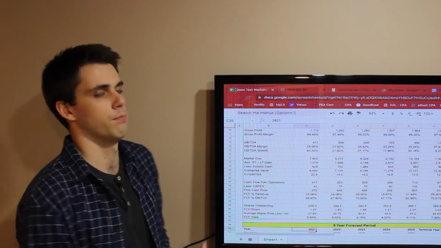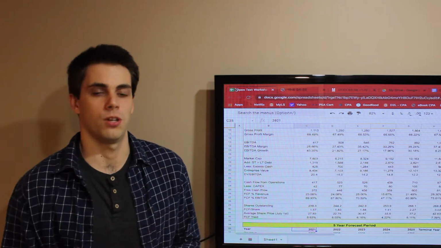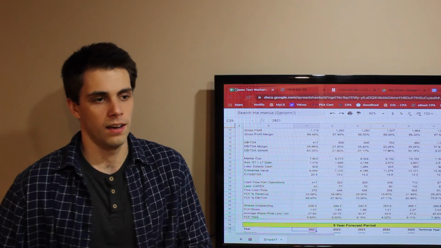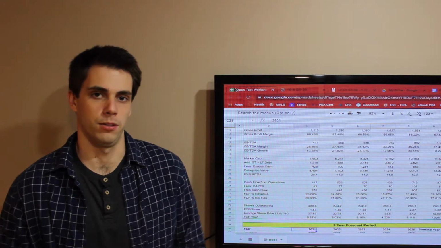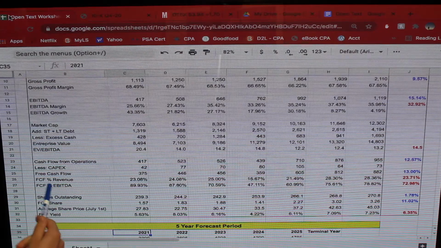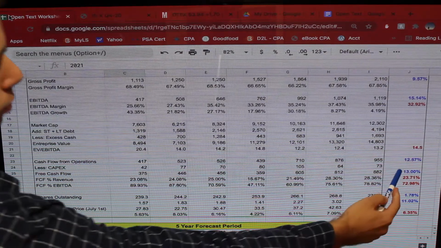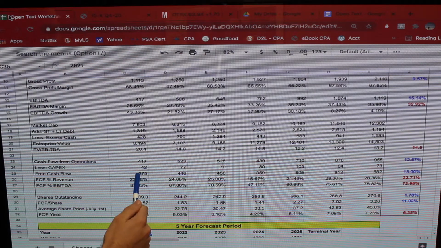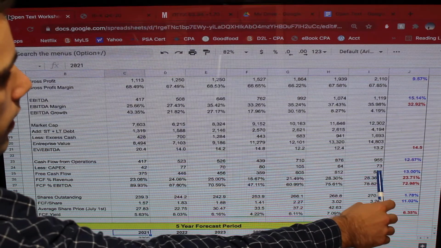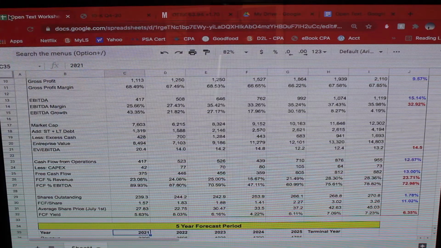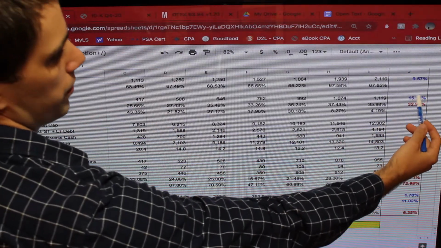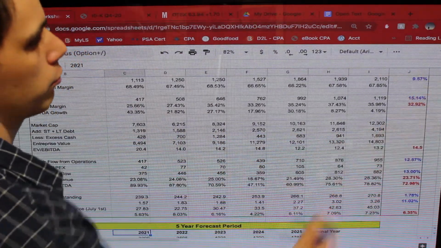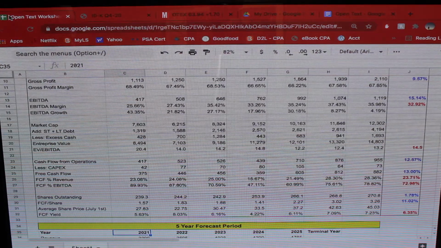So for the sake of this model and just keeping things simple, I am just going to focus on free cash flow as it's simplistically defined: cash flow from operations minus capital expenditures. If we look at how their free cash flow has grown throughout the years, it went from about 375 million here to 888 million there, so about a 13% annual growth rate, which is pretty much aligned with what the growth rate in EBITDA was. It was a bit smaller here, so 15% there, but it did grow at a rate that's faster than revenue. So that's a good sign to see.